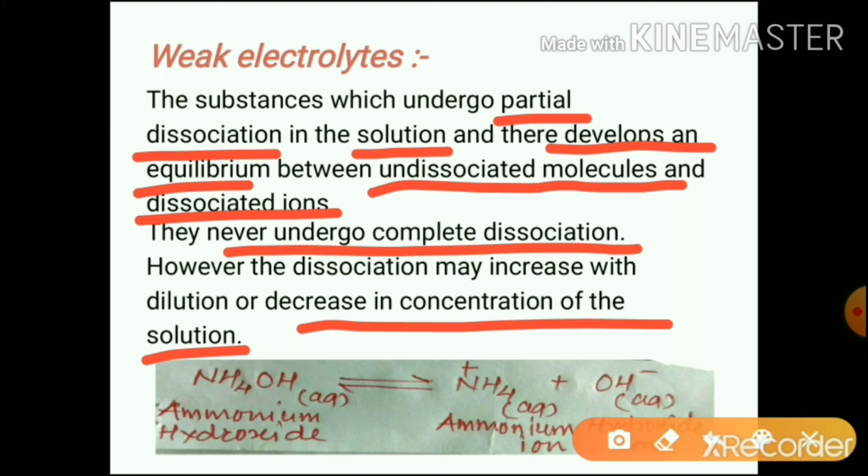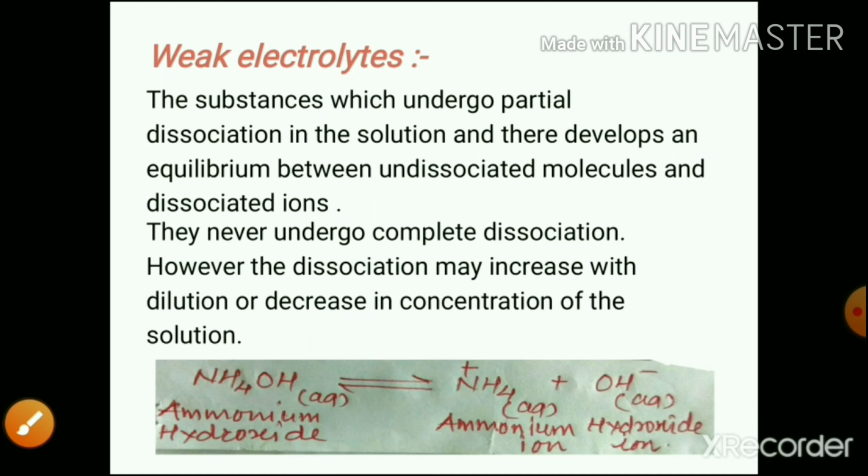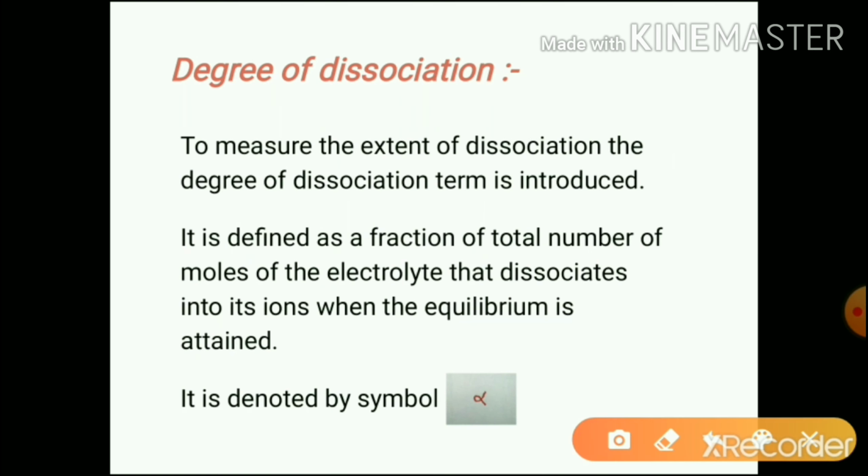The example is ammonium hydroxide. It undergoes dissociation to form ammonium ion and hydroxide ion, and the equilibrium is developed between the ions and undissociated molecule. So weak electrolytes never undergo complete dissociation. Now, as weak electrolytes never undergo complete dissociation, to know up to what extent they get dissociated, we need a degree of dissociation term.